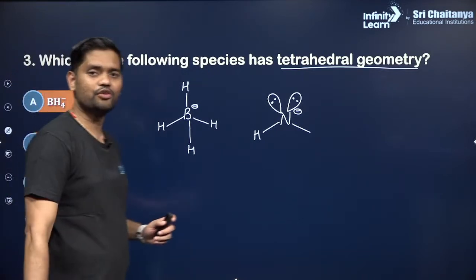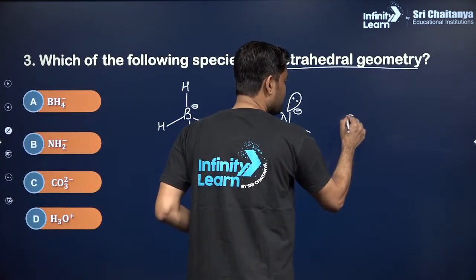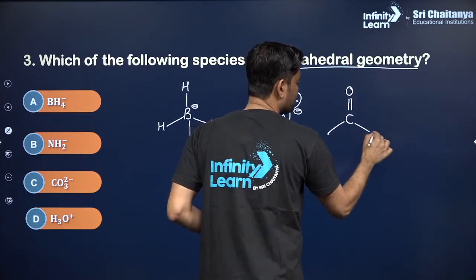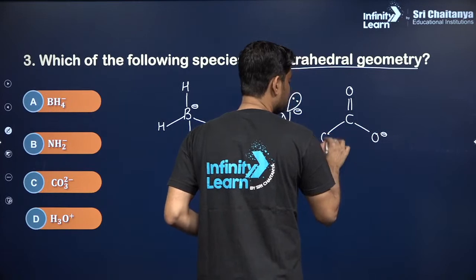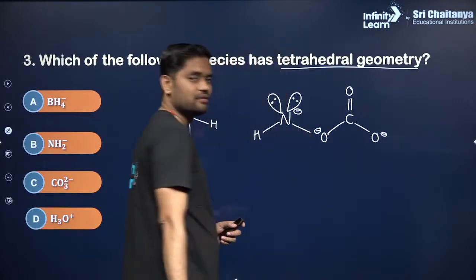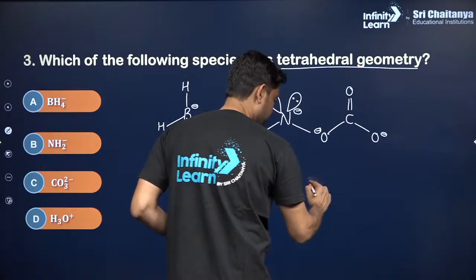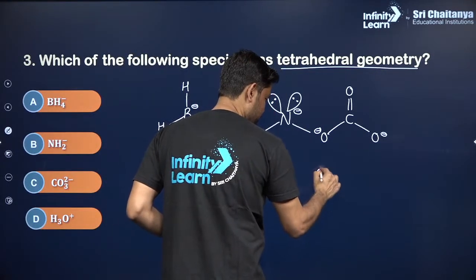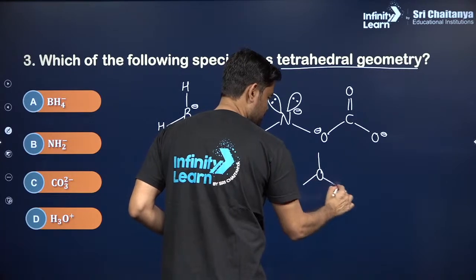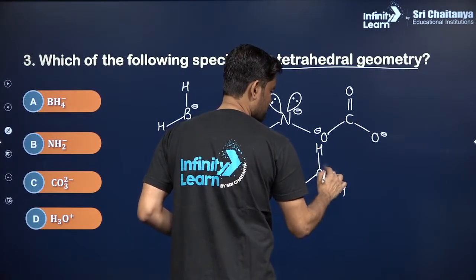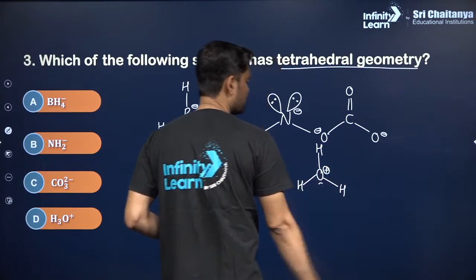Then the next one is CO3 2 minus, the carbonate ion, that is C double bond O minus, trigonal planar. Okay, clear? Last one is H3O plus, again clear?